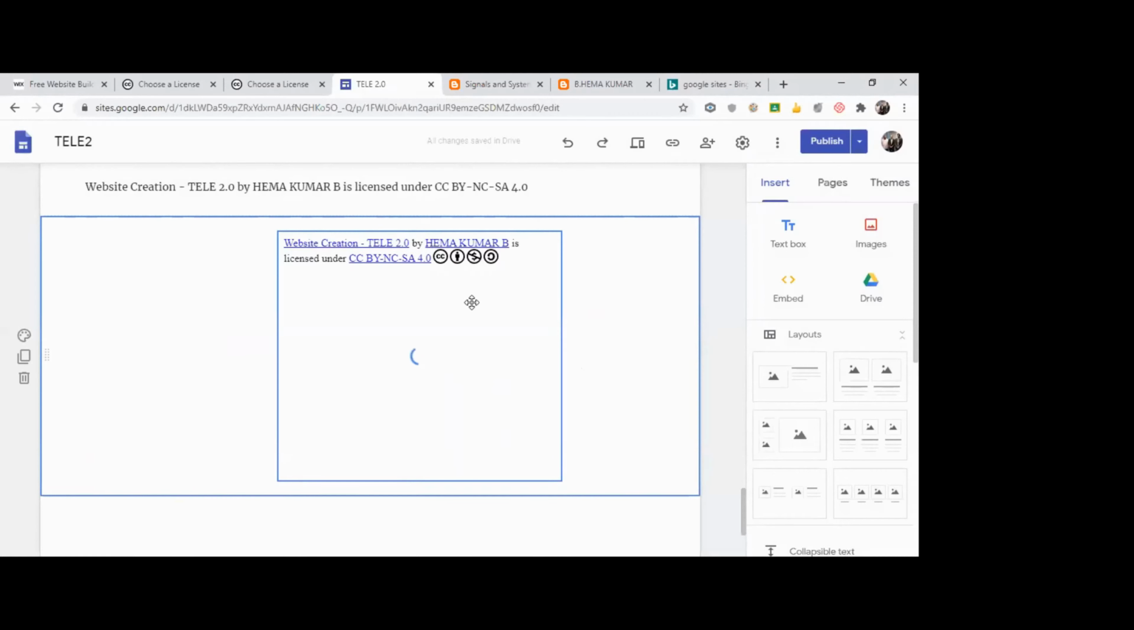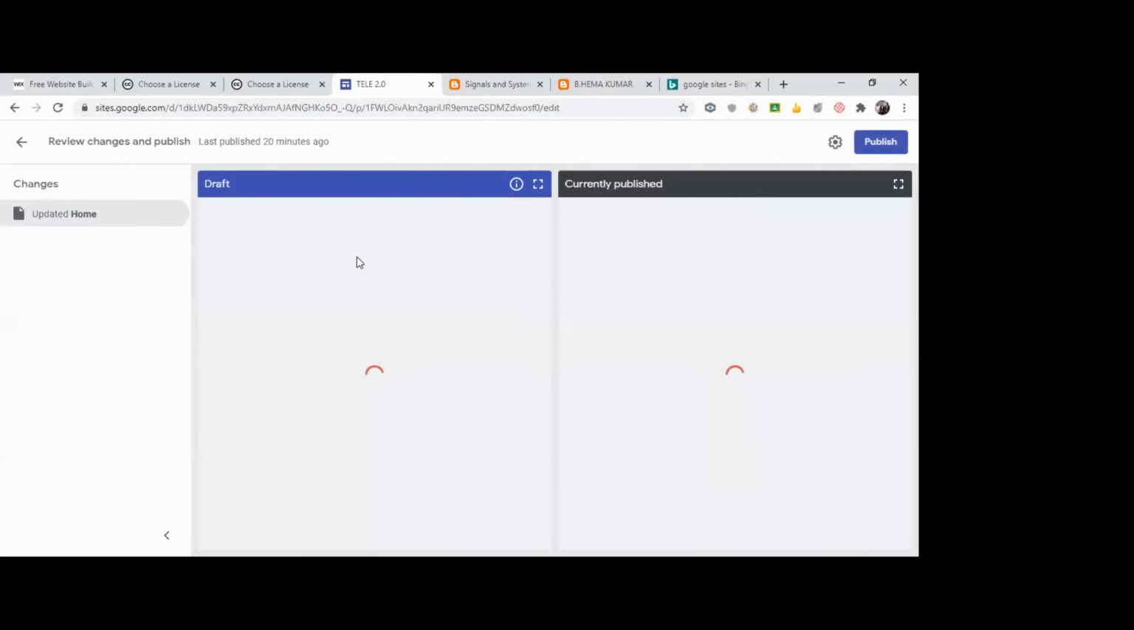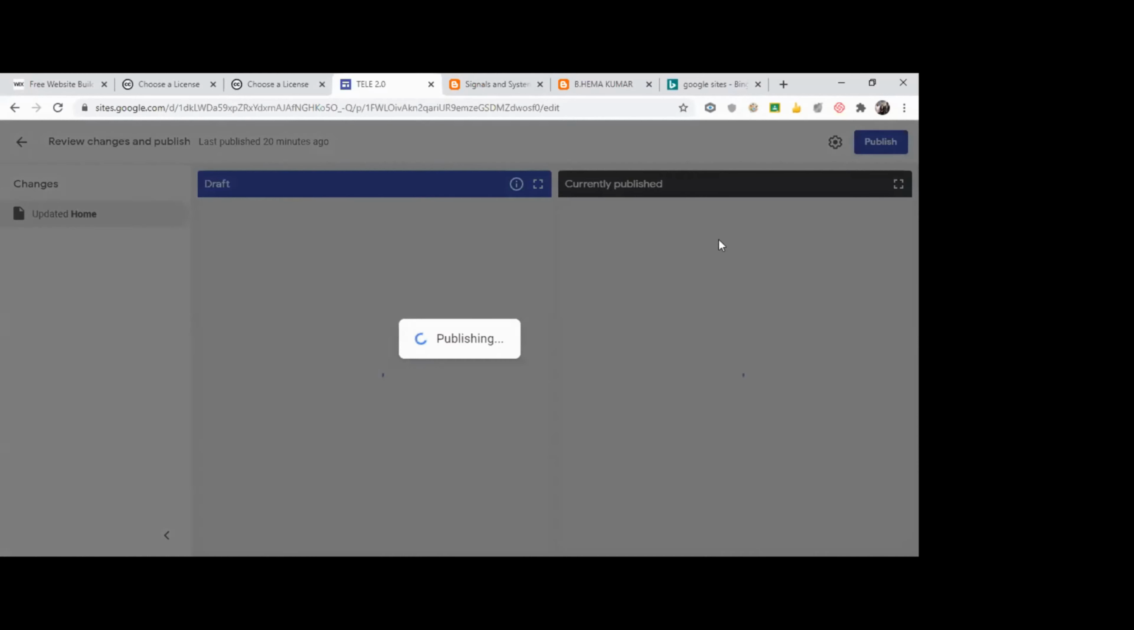So you can use this licensing for anything. It may be a document, it may be a PDF, it may be a PowerPoint. Wherever you have created something unique, you want the creator to be given the credit. In that case, you can choose the type of license that you require. Just after adding it, publish it. It will show you a draft copy. I'm telling it's okay, publish it.